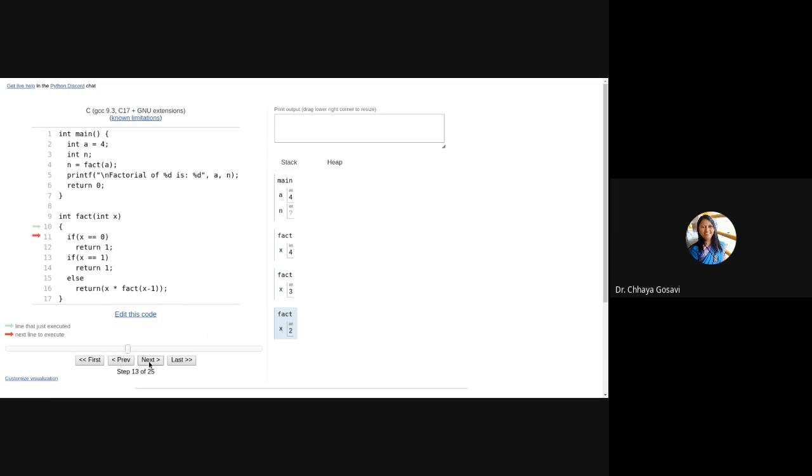So now the value of x is 2. So now can you see there are 4 activations? And here the value of x is 1. Now look at the board.